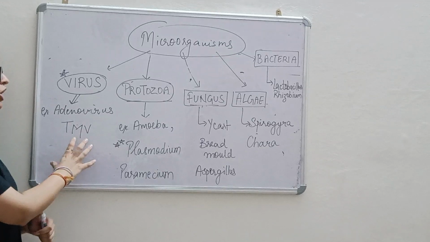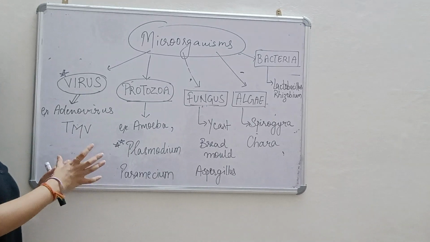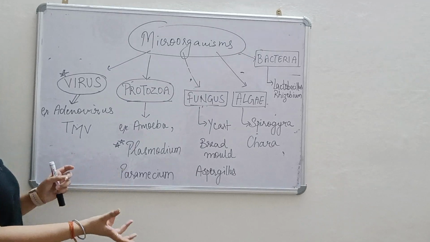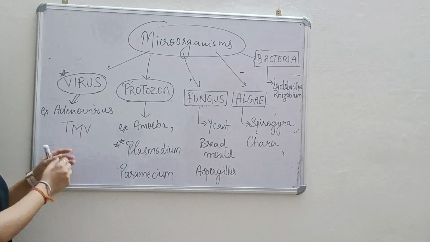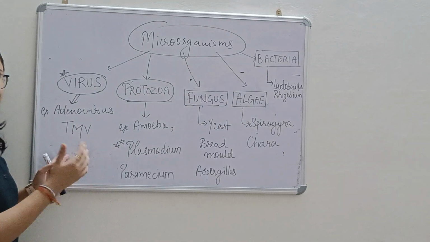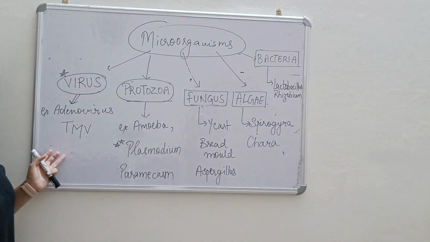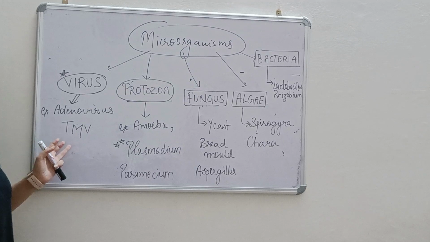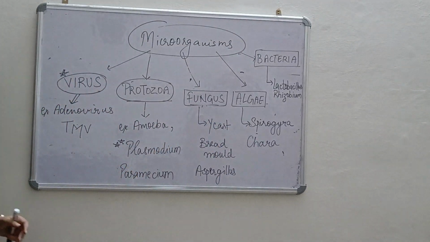But when they acquire or attack the living cell, ये ग्रो करना स्टार्ट कर देता है at a very fast rate. So adenovirus, tobacco mosaic virus, जिसको ये इन्फेक्ट कर रहा है उसके साथ ये फास्टली ग्रो करता है. Just like corona virus, when they enter the human body, it begins to grow so fast. So these are the few categories, you can note it down.